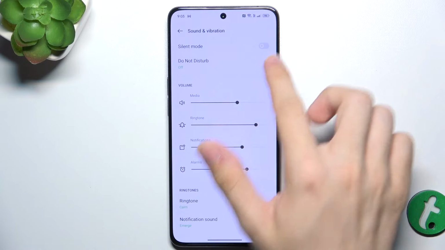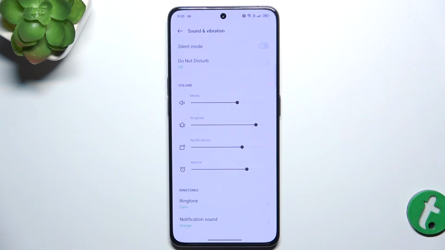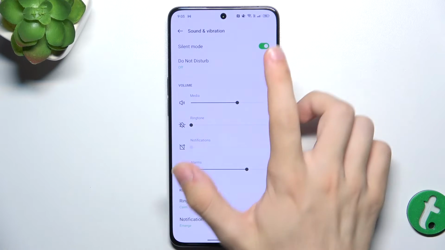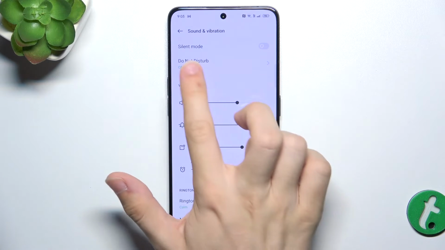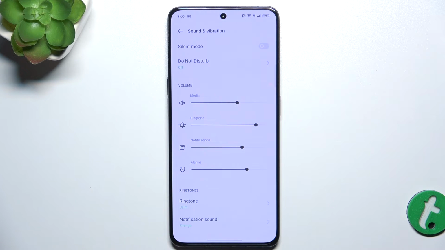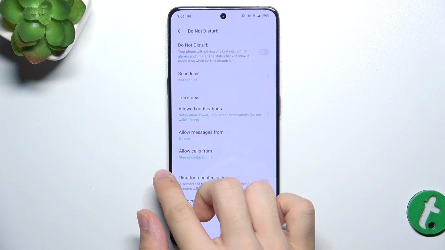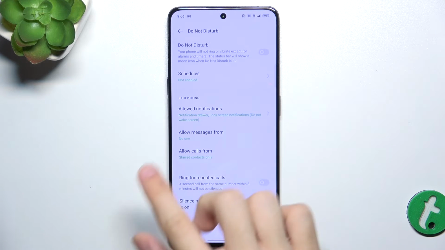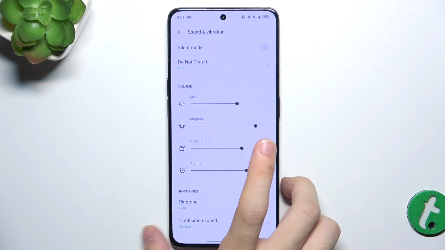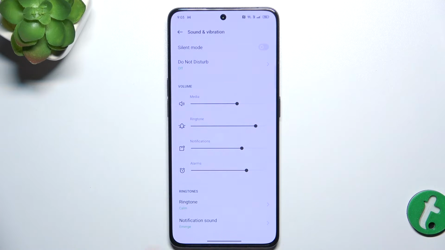The first one is the silent mode. You can enable it to silence ringtone and notifications. The next one is do not disturb, which will silence notifications, and you can also set some exceptions to it. For example, don't mute notifications from your family.